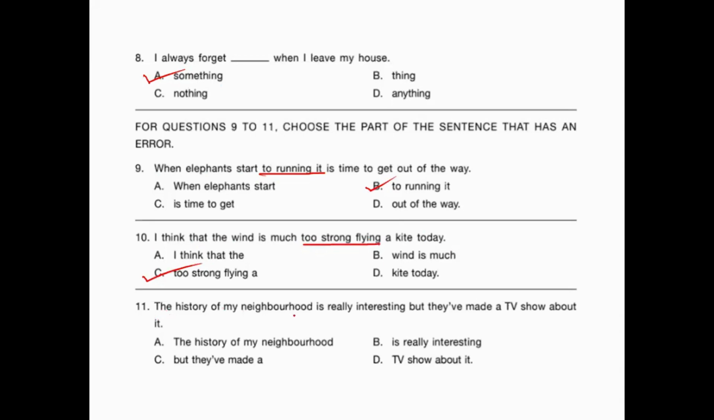The history of my neighborhood is really interesting, but they have made a TV show about it. Okay, so here we don't have any contrast, right? So this conjunction is not the correct one. So this part of the sentence is incorrect. The history of my neighborhood is really interesting, so they have made a TV show about it. It should be like that. So this part of the sentence is incorrect.